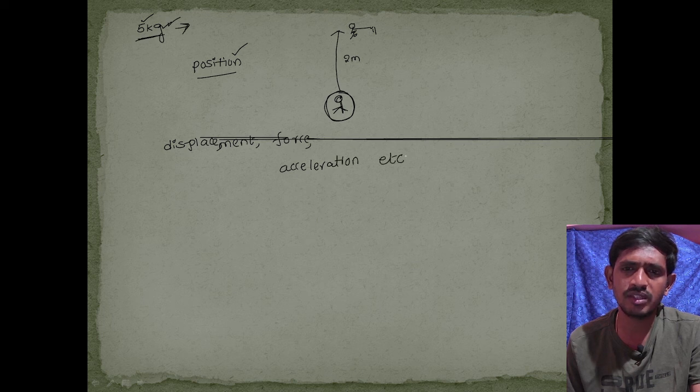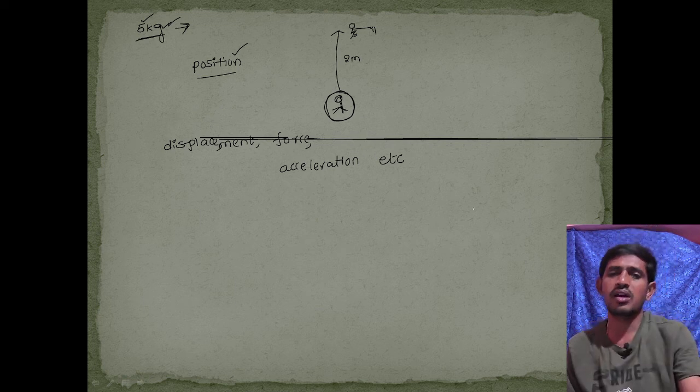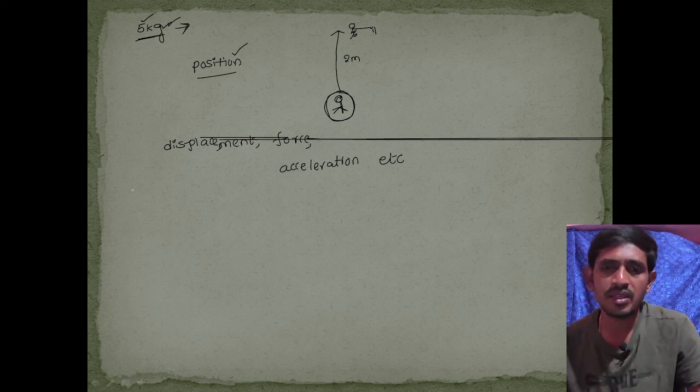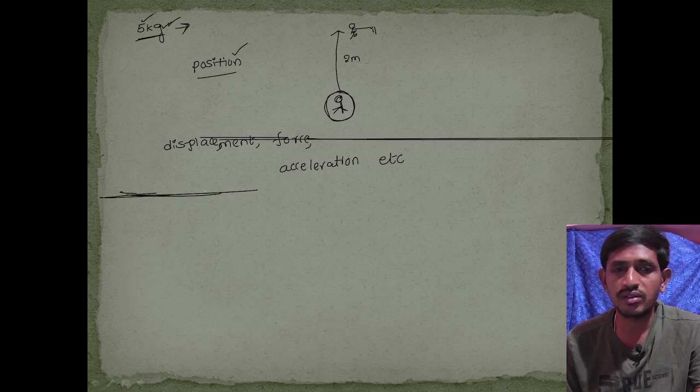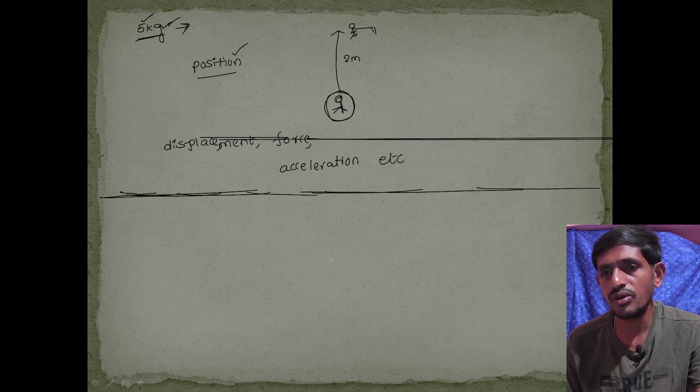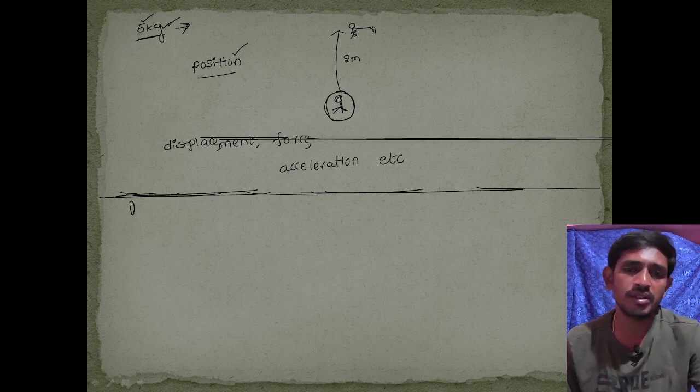So many vector quantities exist in our nature. Our chapter comes under these physical quantities existing in nature, and now we are going to discuss the chapter, that is vectors.